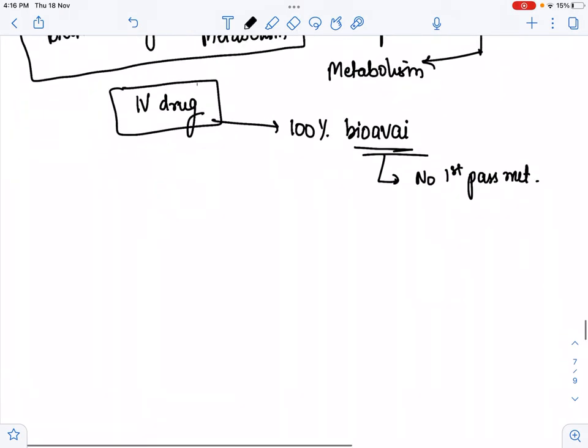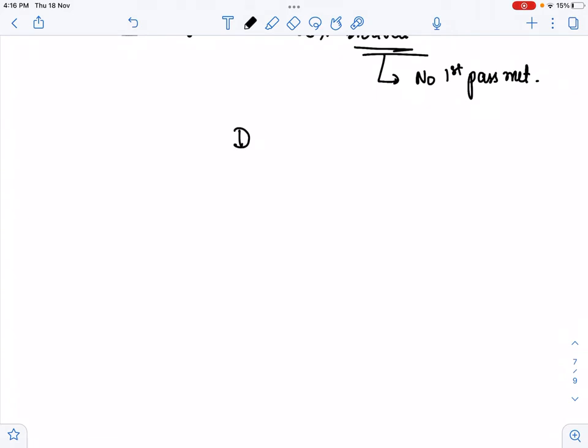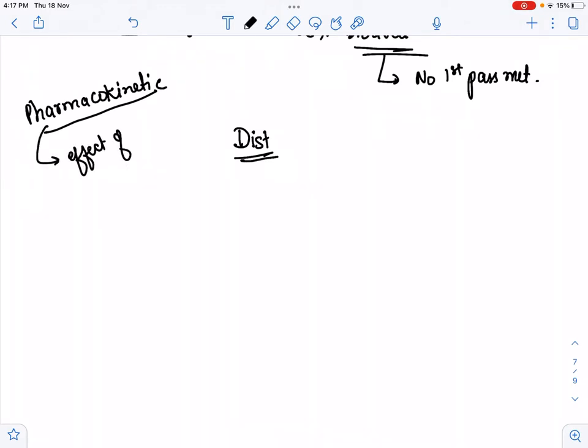So in today's video, let's continue with distribution, which is the other part of pharmacokinetics. As we all know, and as I also told you in the previous video, pharmacokinetics means the effect of the body on the drug. In this we have to cover four things, that is ADME.